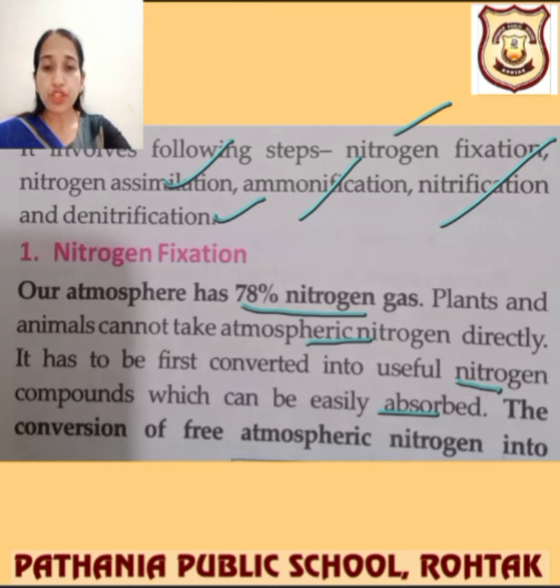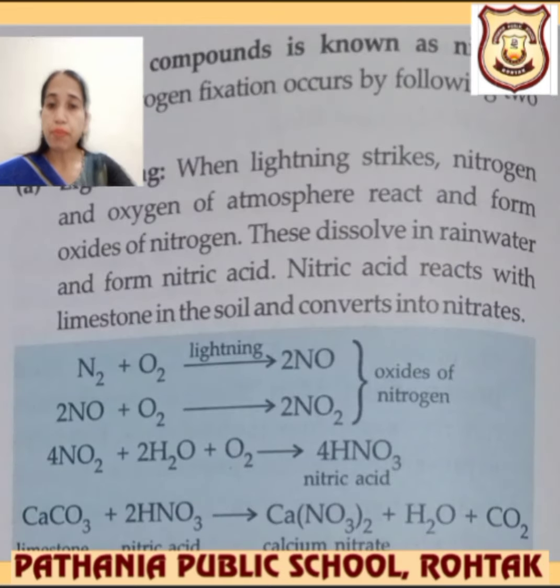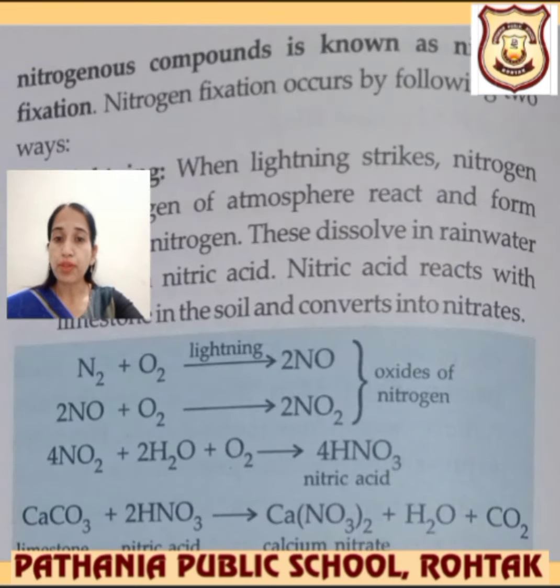So this conversion of free atmospheric nitrogen into nitrogenous compounds is known as nitrogen fixation. This is the definition that you have to learn.